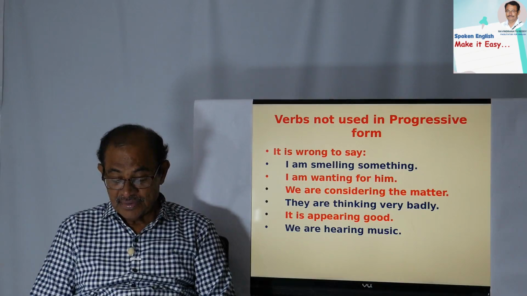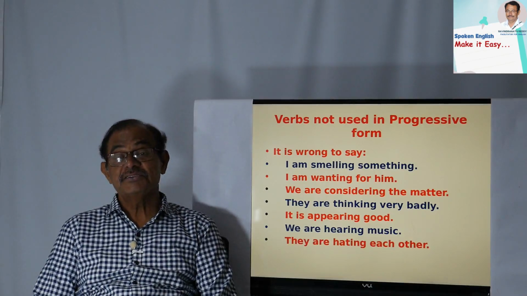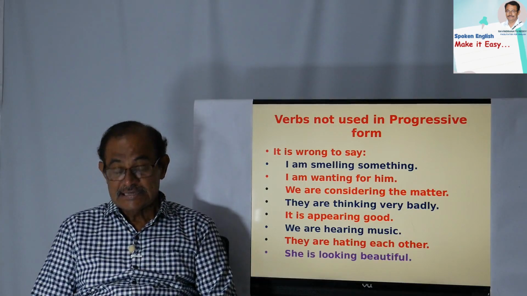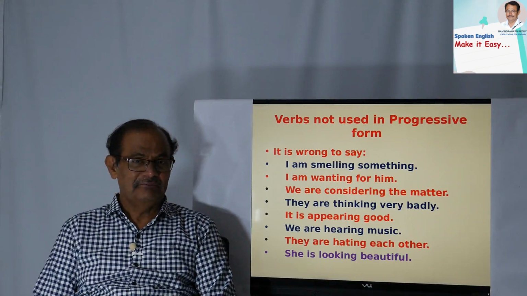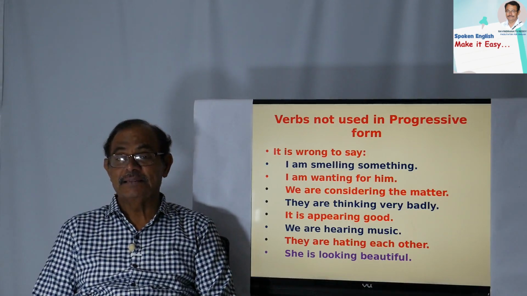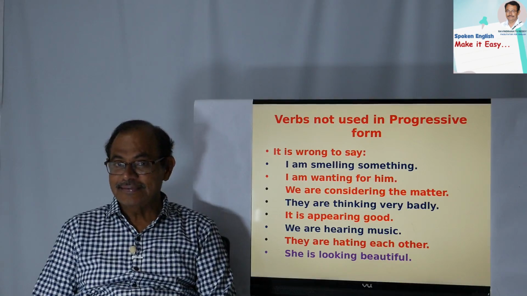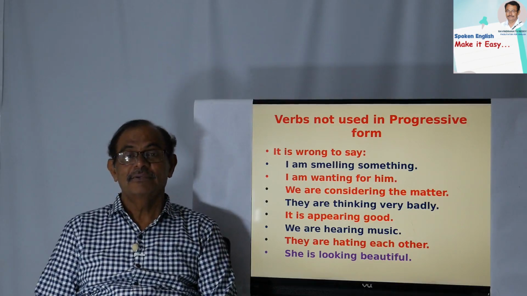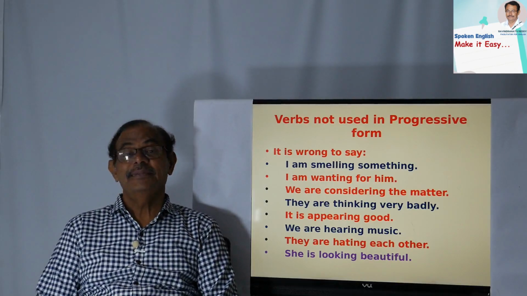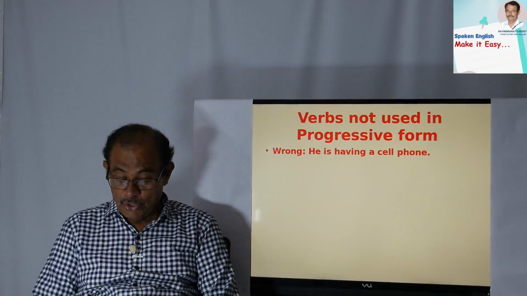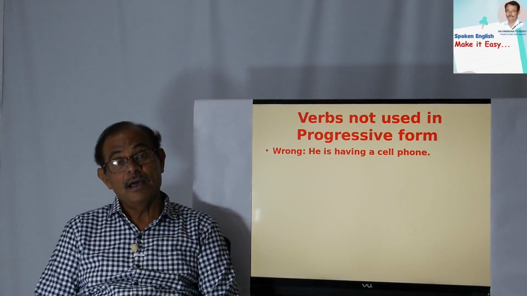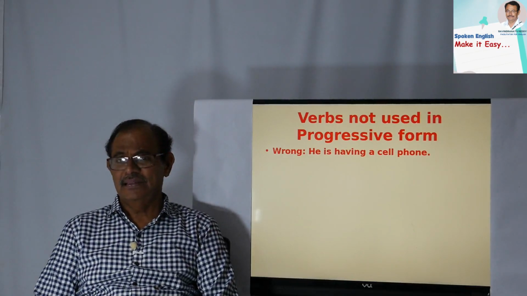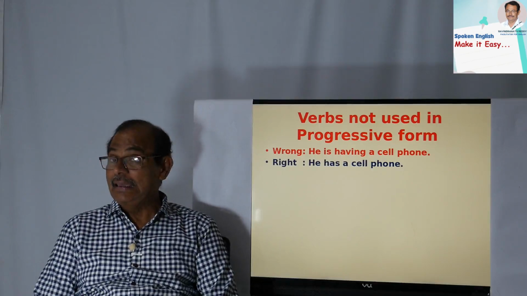Okay. They are hating each other. Wrong. They hate each other. She is looking beautiful. This is a very commonly committed mistake by many people. You cannot say this. So, she is looking beautiful is wrong. You have to say, she looks beautiful. Next, you see here, wrong. He is having a cell phone. This is also very common. People will say that, yes, I am having a cell phone. Wrong. He has a cell phone.